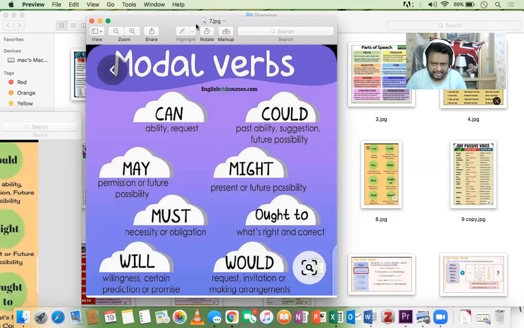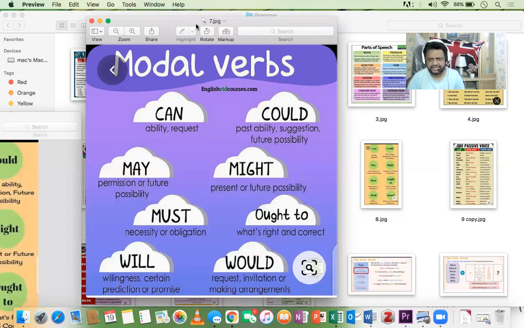Any past ability you had, you lost it, or you cannot do it as good as you used to do it. So that is past ability. I could sing better. I could dance when I was younger, means you can't dance anymore. I could run faster, means now you cannot run faster. So that's past ability.